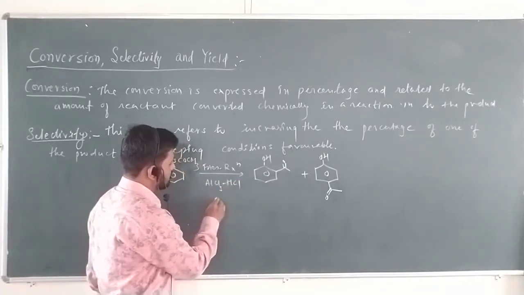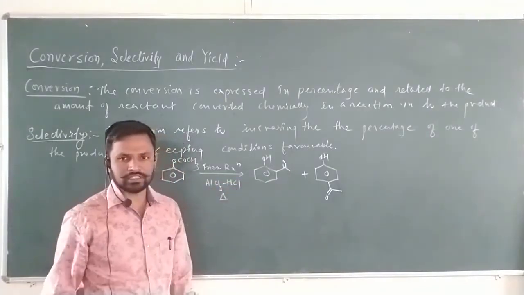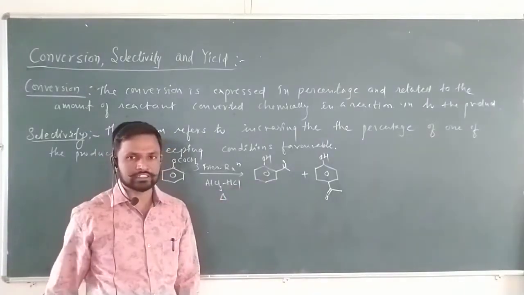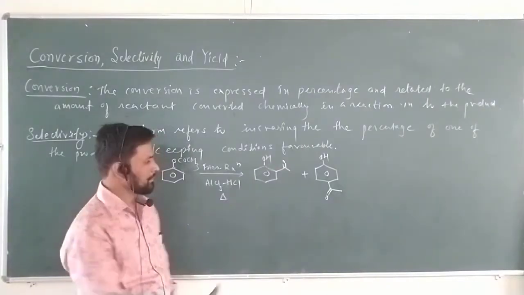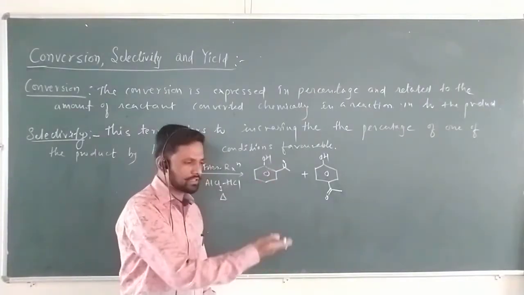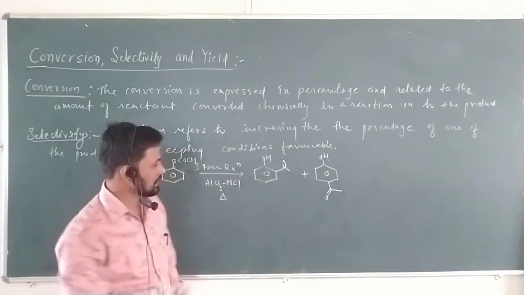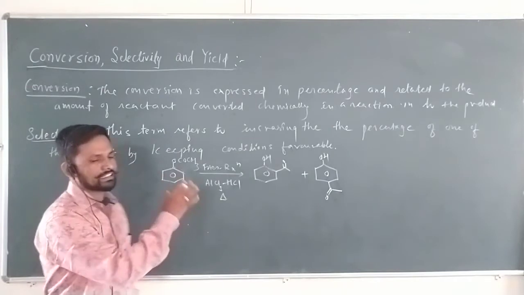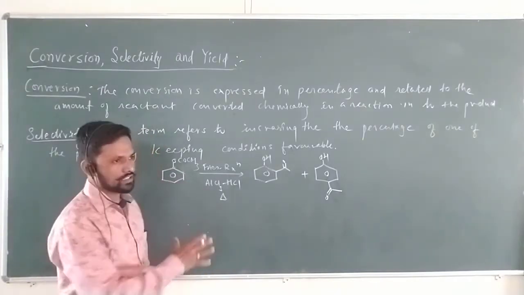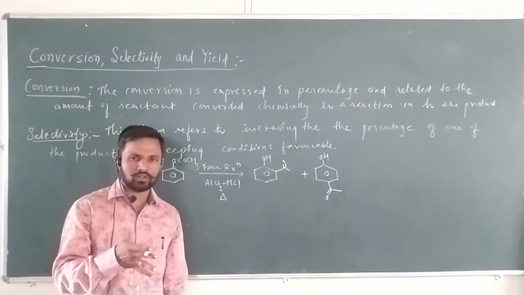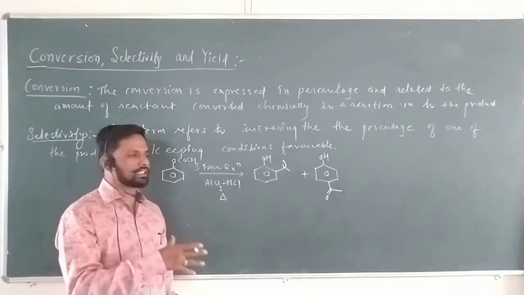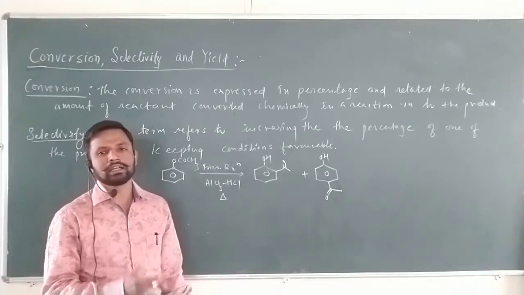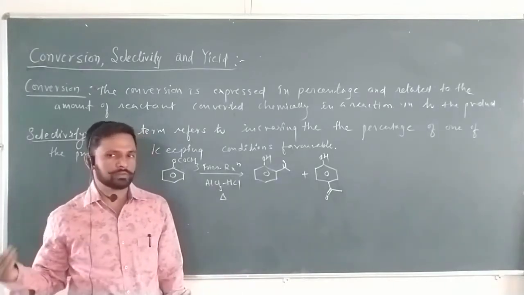Here the temperature is very important. If you change the temperature, the percentage of the ortho product and the percentage of the para product change. Selectively, now you can take which one you are expecting. So that is nothing but the selectivity. Selectivity is nothing but increasing the percentage of one of the products by keeping the favorable condition for that product. Means selectively we can predict which percentage of the product you expected.